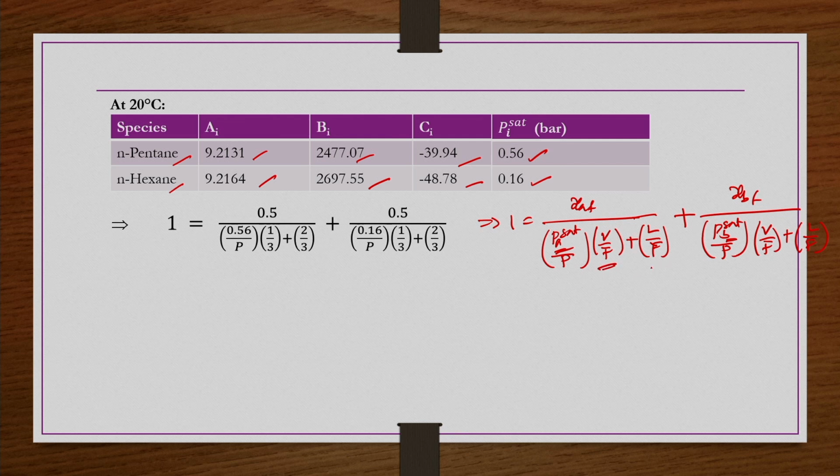V by F, L by F are known, XAF, XBF are also known, PSat, PBsat you just calculated. So, the only unknown is P.